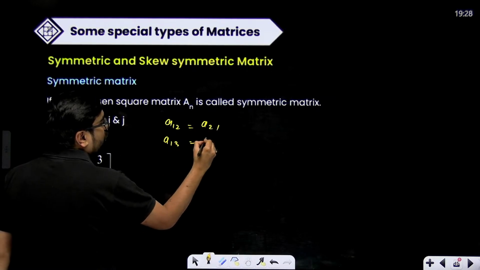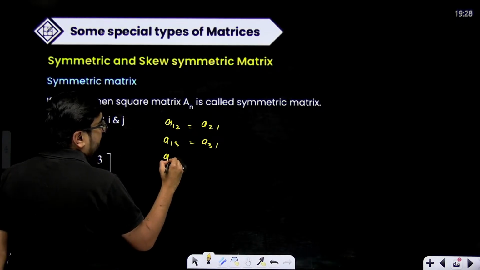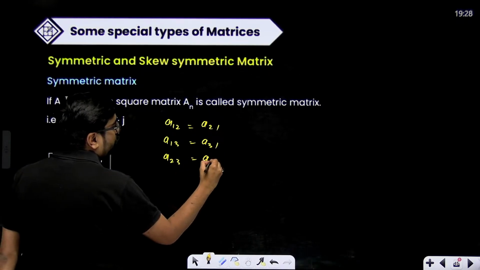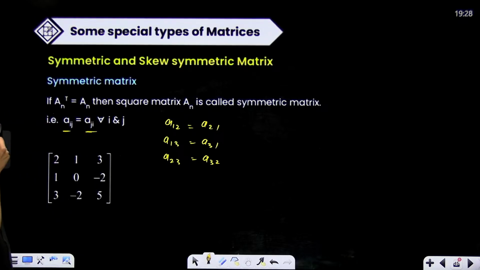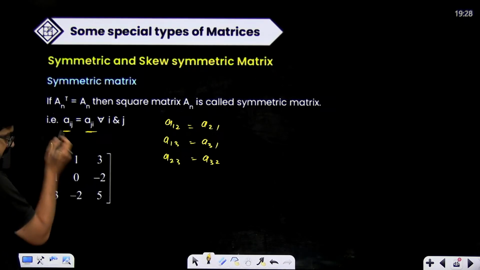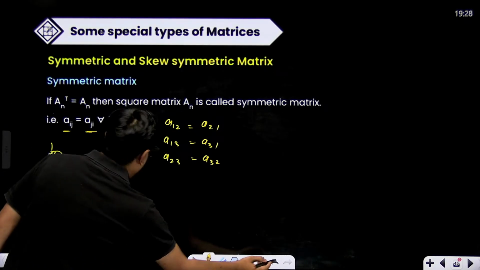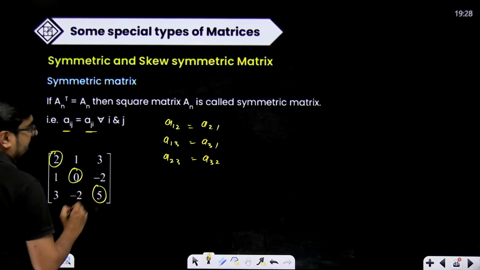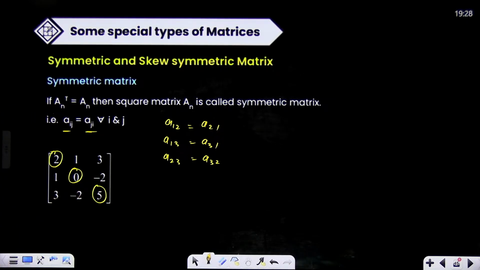A13 is equal to A31. A23 is equal to A32. Let's say for a 3 cross 3 matrix we are talking about. Now this is your A11, this is A22, this is A33. These are diagonal elements. On these we'll not talk about transpose.